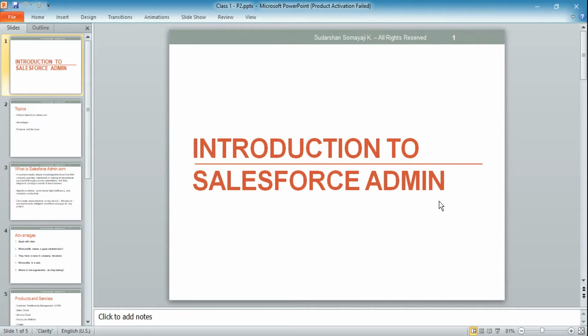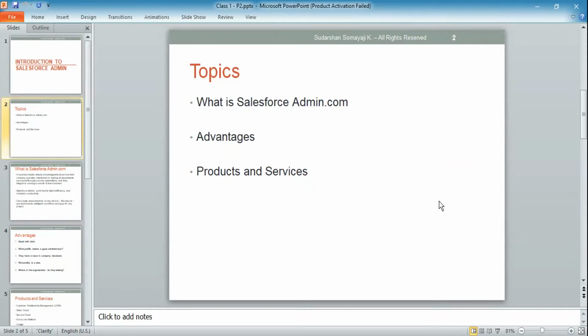Today we'll start with a concept called Introduction to Salesforce Admin. In today's concept, we'll see what a Salesforce Admin does, what his tasks are, and what the advantages of a Salesforce Admin are, what products and services he will manage, and what products and services Salesforce is providing. Okay, all these things we'll see today.